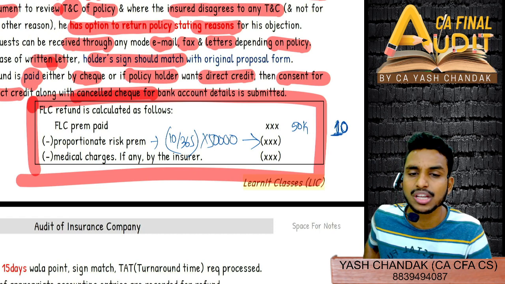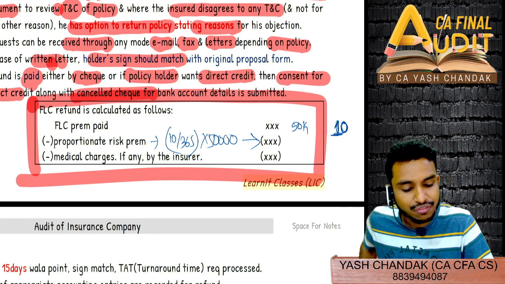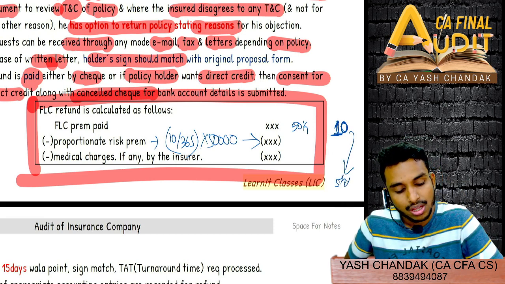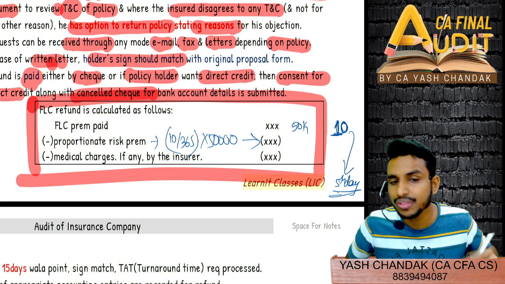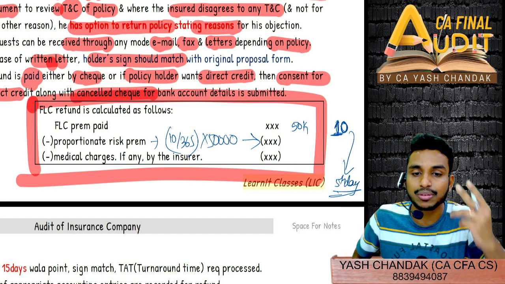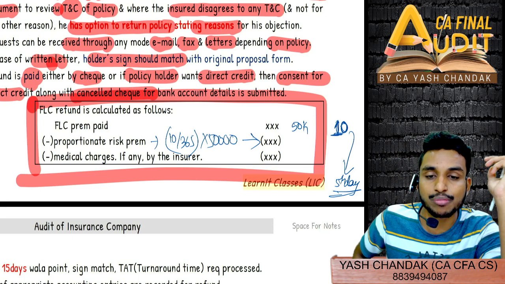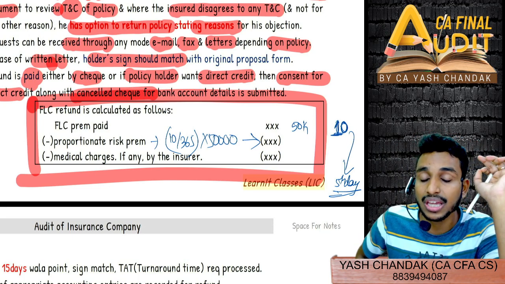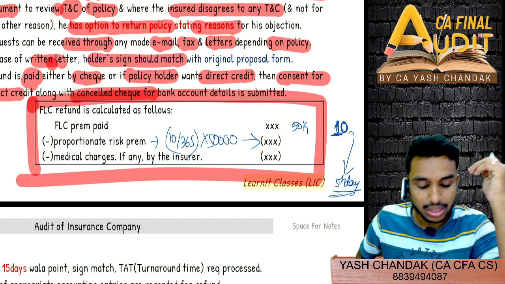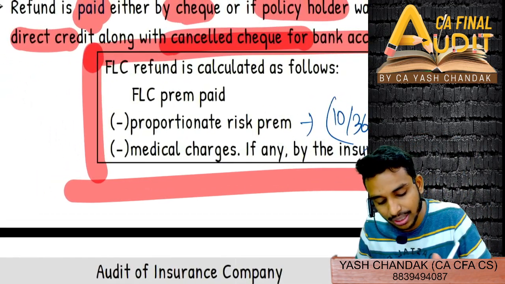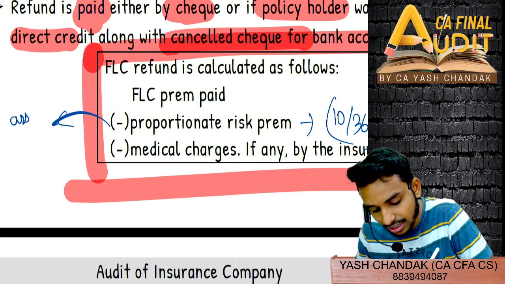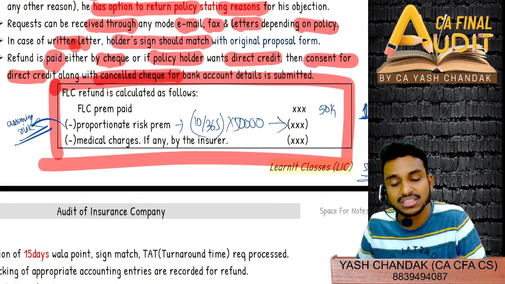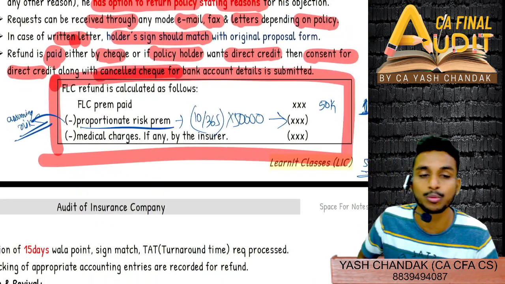Why are we reducing the proportionate risk premium? Because suppose you might have incurred losses on the fifth day itself. So would you have returned the policy? No, obviously you would have claimed. You would have claimed the expenses or whatever cost you incurred, if the risk had been assumed. So the insurance company has already started assuming the risk, right? They have already started assuming the risk. So for that, they will charge a certain amount, and therefore the proportionate risk premium will have to be reduced for